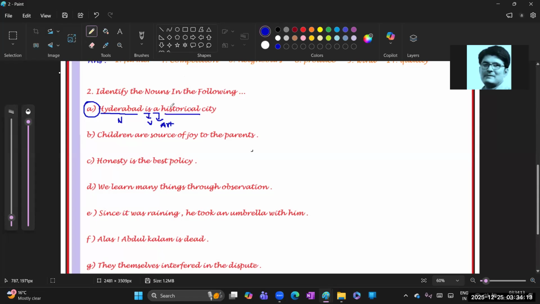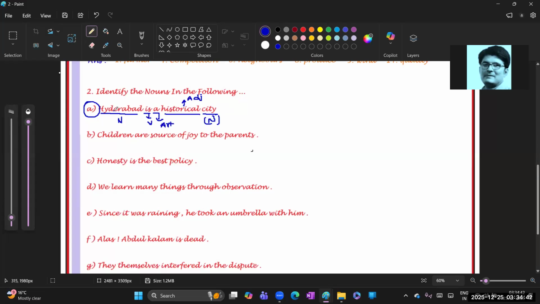Historical shows the characteristic or function of this city, Hyderabad. So the word historical is an adjective. See guys, along with nouns, I'm going to explain the remaining parts of speech also. And city is also a noun.